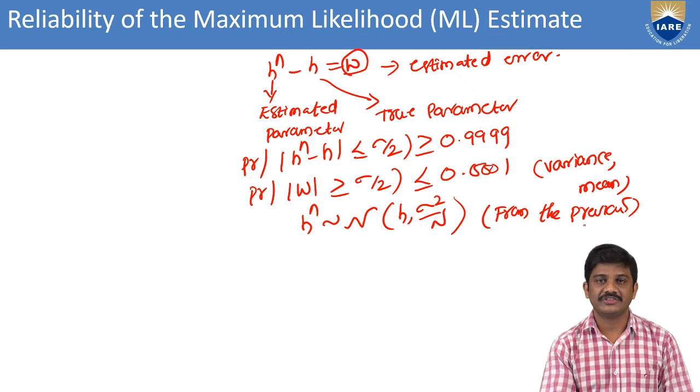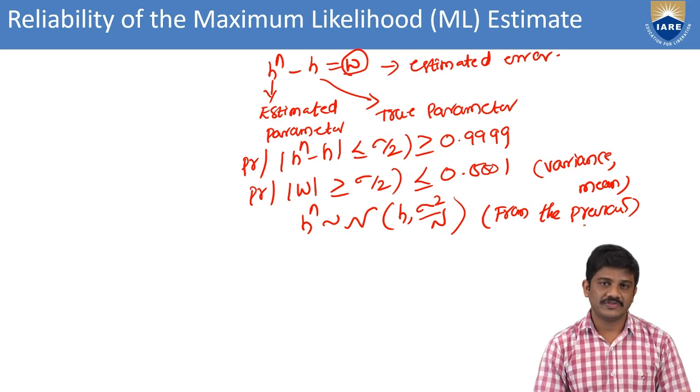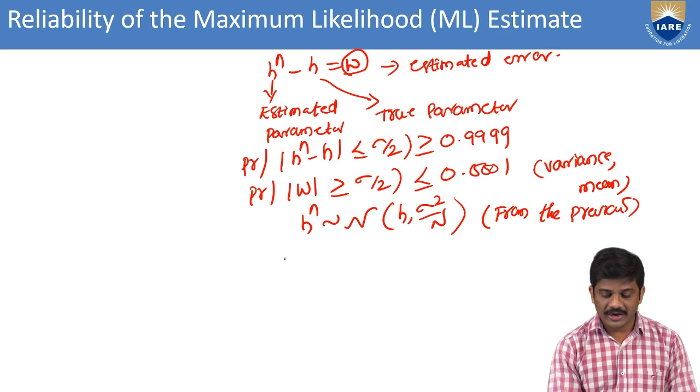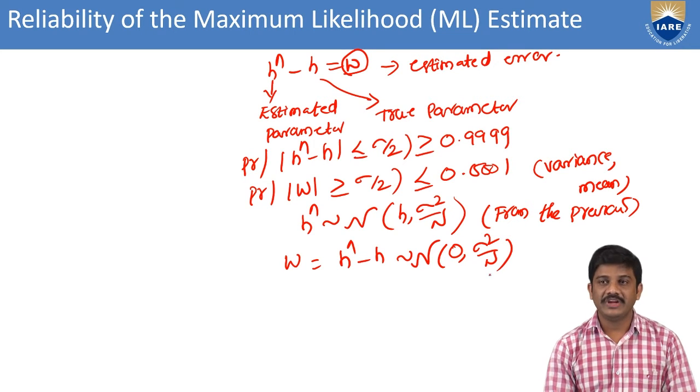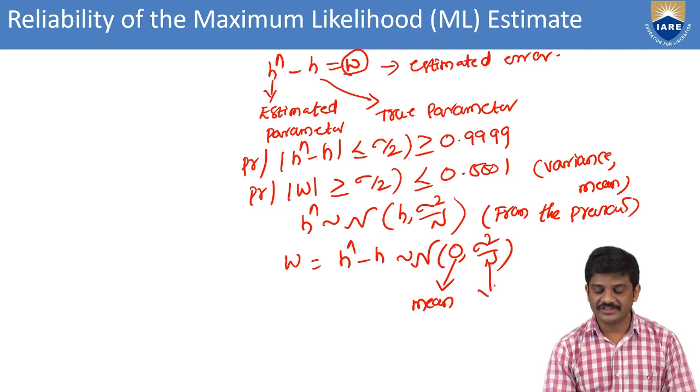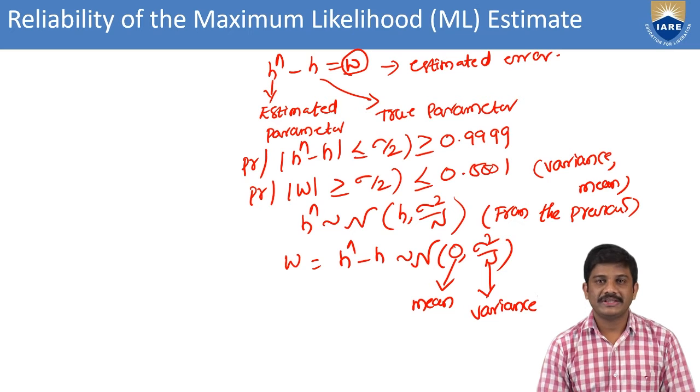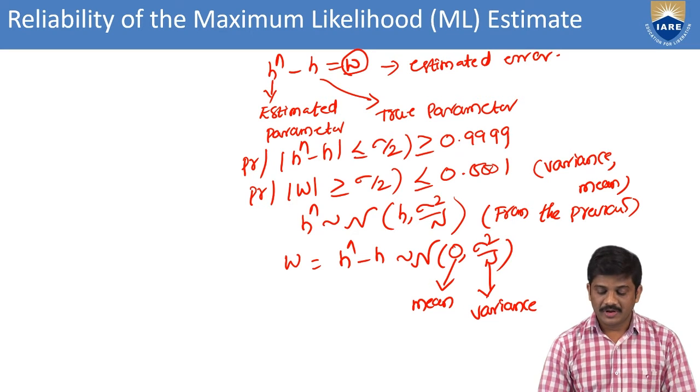We already found this mean and variance in the previous classes. Go to the previous session, then you can understand easily. Then we can write the parameter vector W equal to H hat minus H, approximately scripted N of 0 comma sigma square by n. Here 0 is the mean and this is the variance.